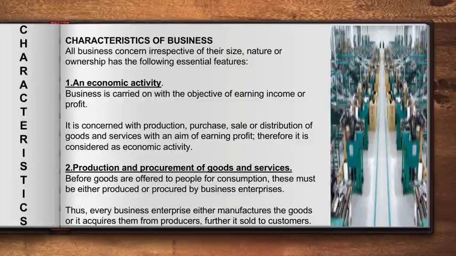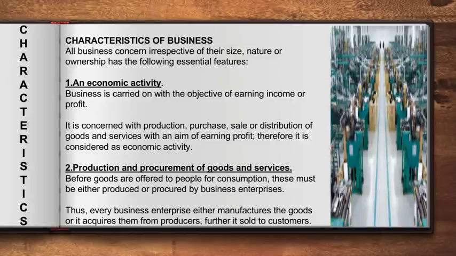So what are they saying? Business is always done with the aim of earning some money. Now let's stop using the word money and start using the word profit. So why does a person do business? A person does business in order to earn some profit. That's why it's called an economic activity.